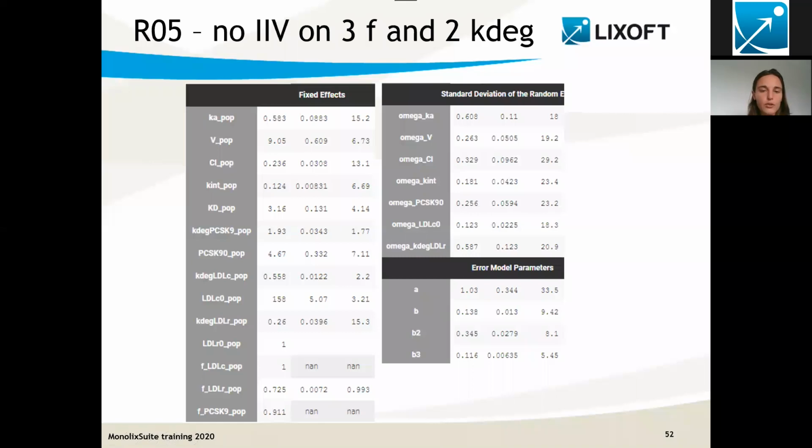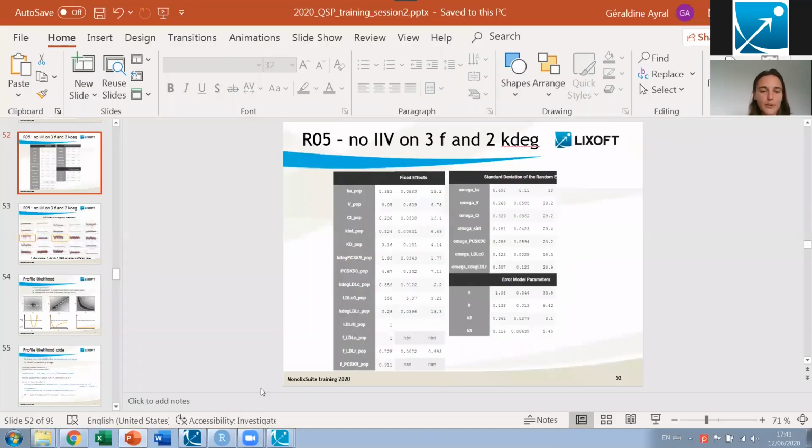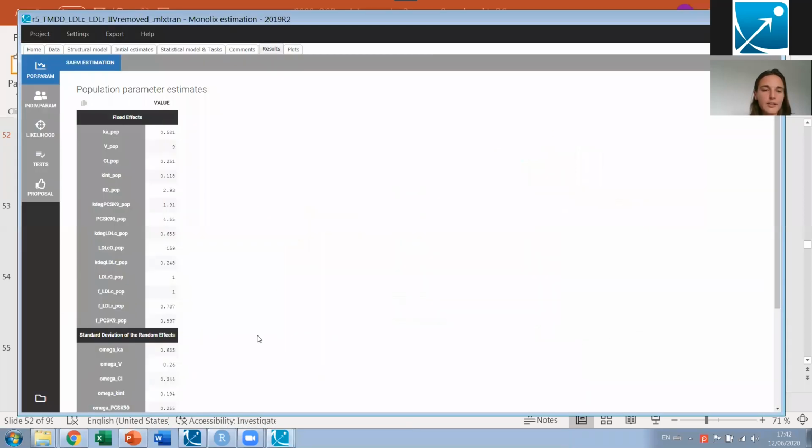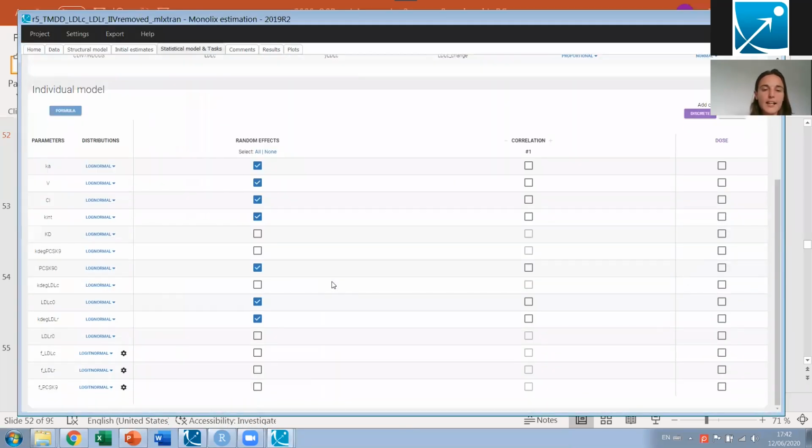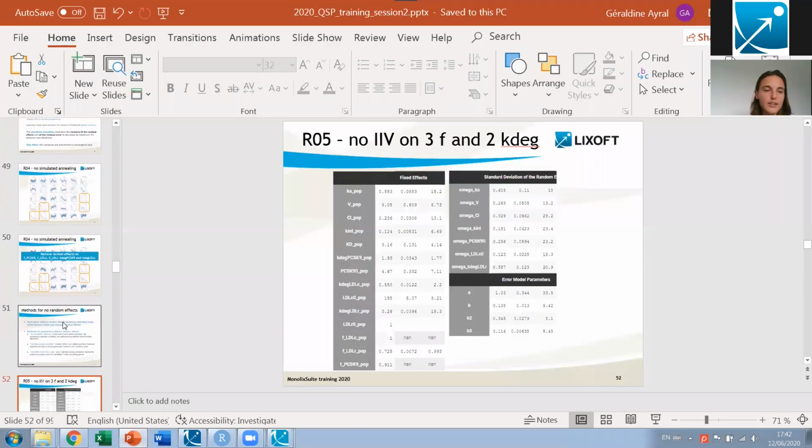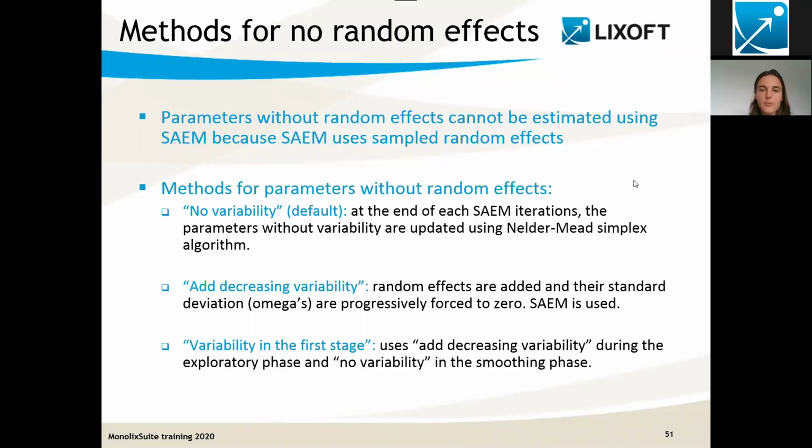Actually, I forgot one step, so I will go one step backward. What I would like to explain to you is what happens exactly once we have removed the random effect. Actually, the SAEM algorithm really strongly relies on the presence of random effects, and I will explain this on the slide.